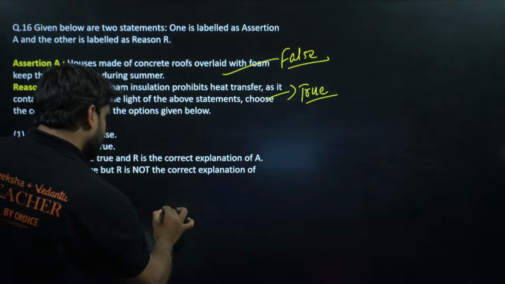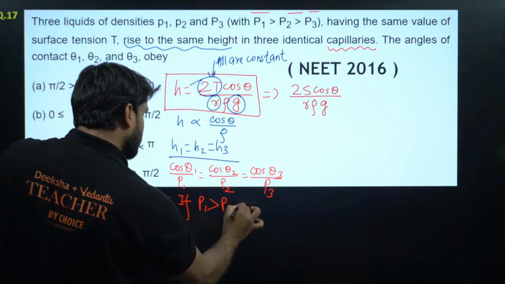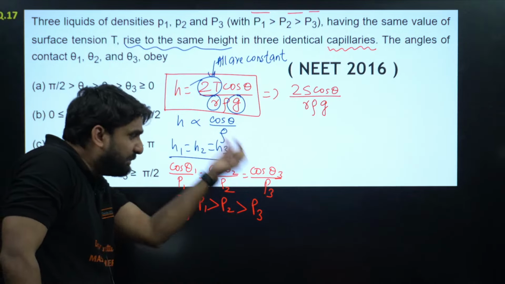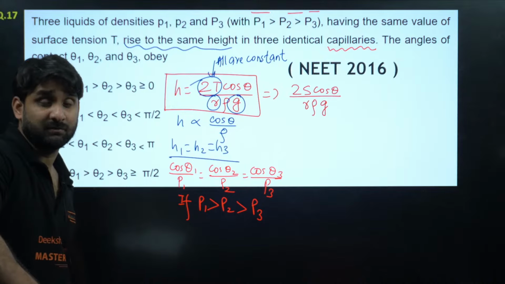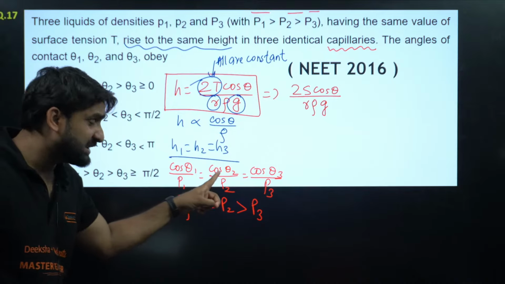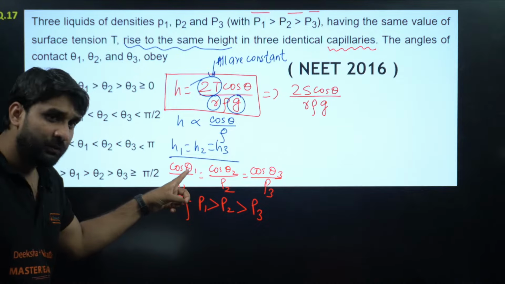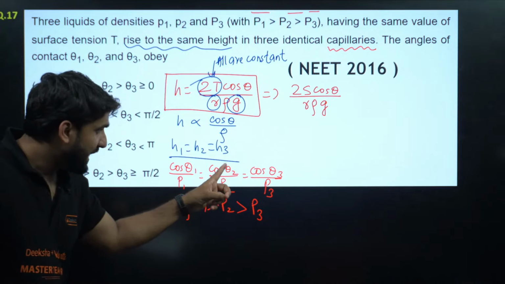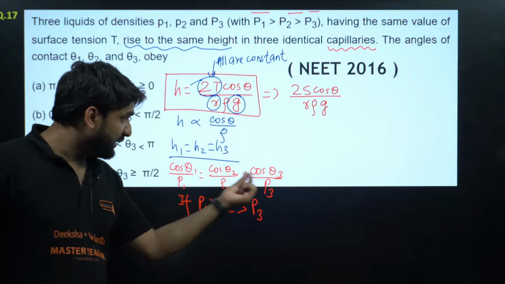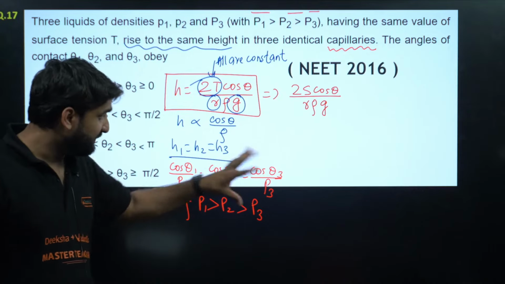So in this question rho 1 is greater than rho 2 is greater than rho 3, and all the ratios are equal to each other. It implies that cos theta 1 will be greater than cos theta 2, and cos theta 2 will have to be greater than cos theta 3, because rho 1 is greater than rho 2 is greater than rho 3 and all the ratios are equal.